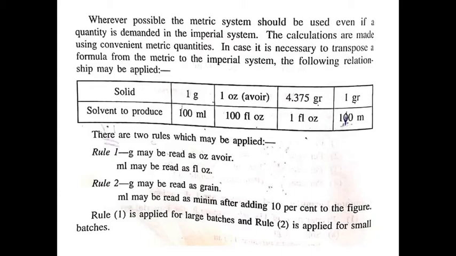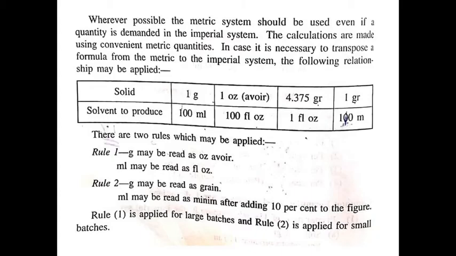For the metric system, a 1% weight by volume solution requires 1 gram of solid dissolved in 100 ml of solvent. Likewise, for the avoirdupois system, 1 ounce of substance is required to dissolve into 100 fluid ounces of solvent to produce a 1% solution.